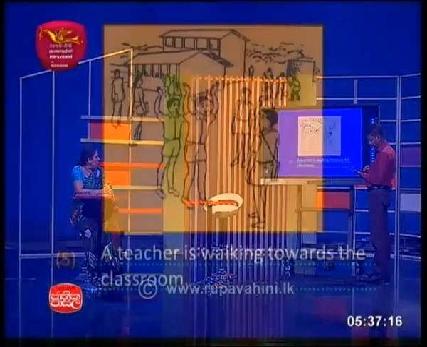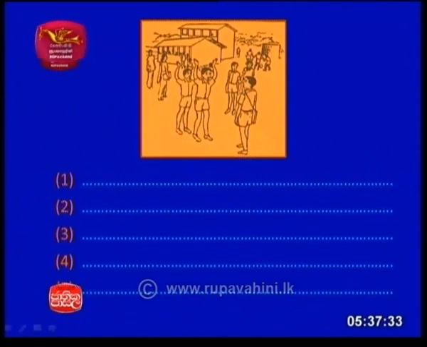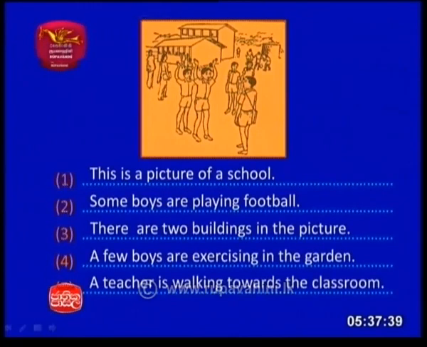A teacher is walking towards the classroom. You can see the teacher and she is going towards the classrooms, towards the buildings. So a teacher is walking towards the classroom. Right, so you can see all 5 sentences now. This is a picture of a school. Some boys are playing football. There are 2 buildings in the picture. A few boys are exercising in the garden. A teacher is walking towards the classroom.